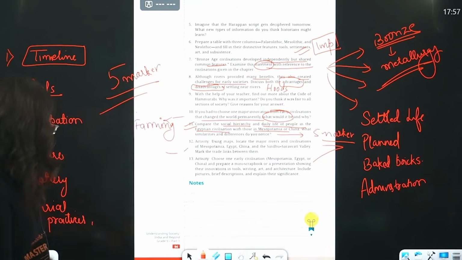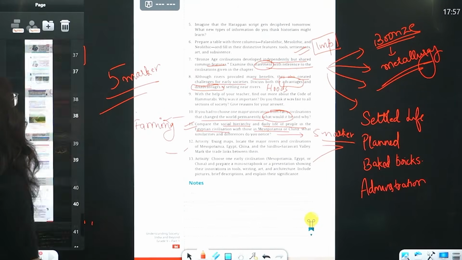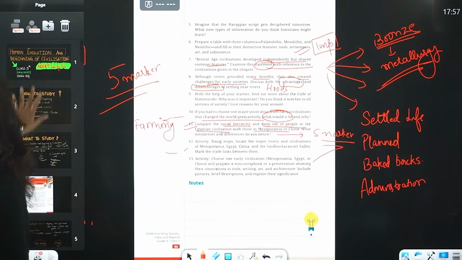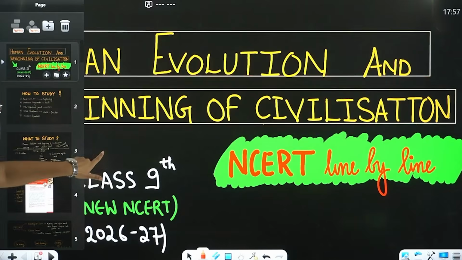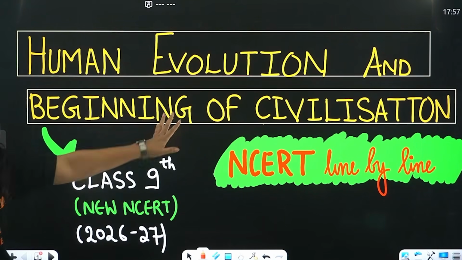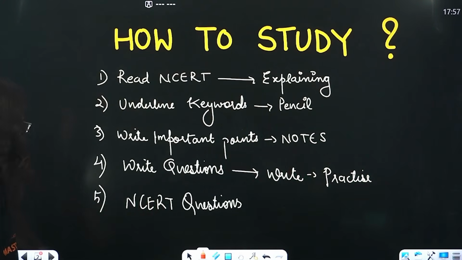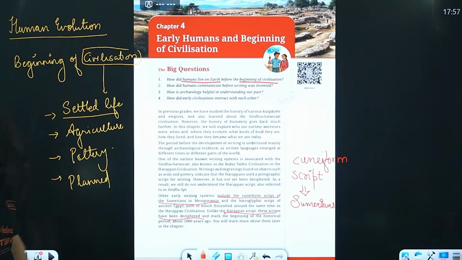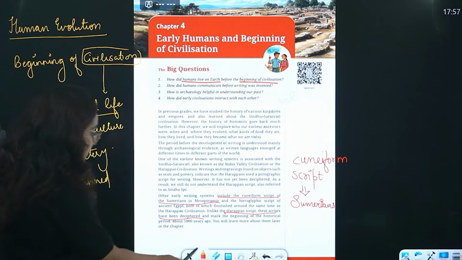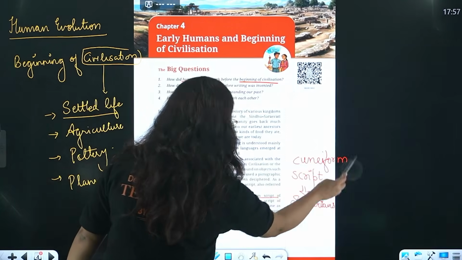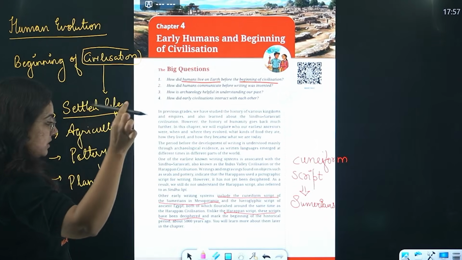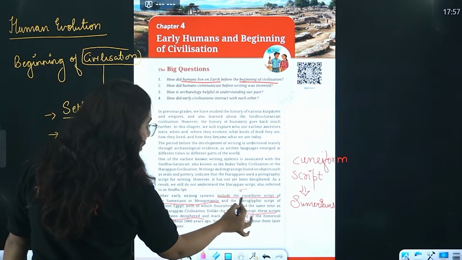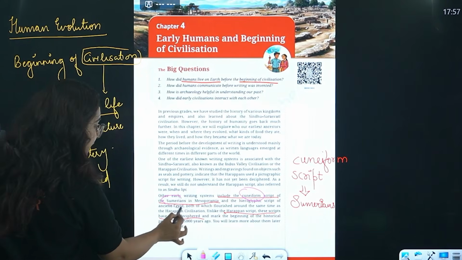One part I am going to discuss from the starting are those areas from where questions can be asked to you. So we started the chapter Human Evolution and Beginning of Civilization. This is how we read, this is what we read. And the first part is that. What you have to notice from this part, this pink one I am using for questions, can come as a question: the cuneiform script written by Sumerians.